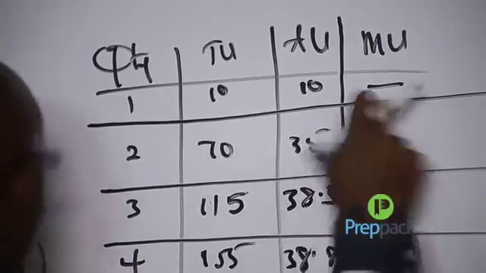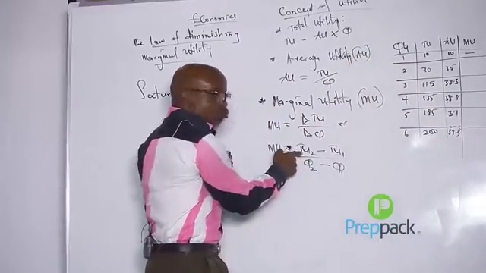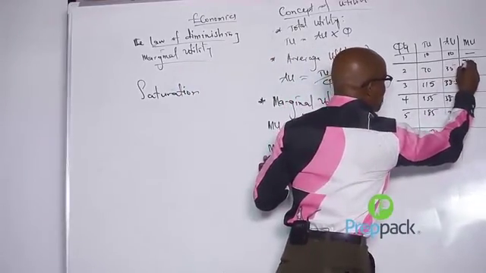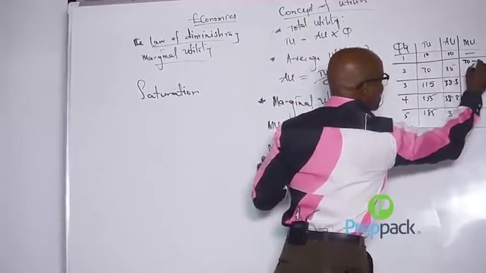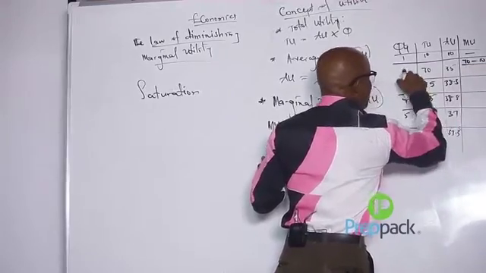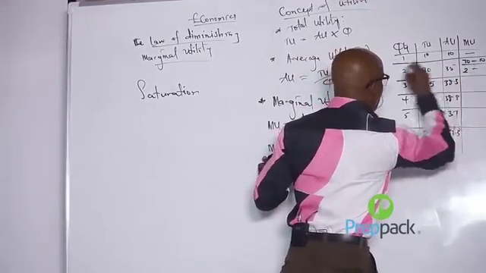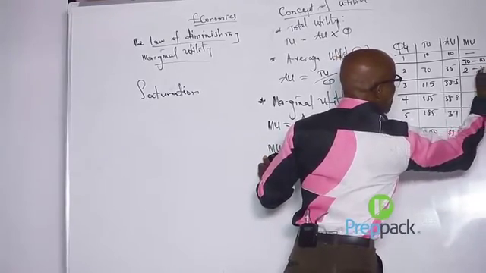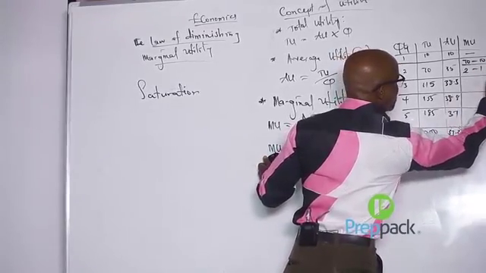Now to find this one, I would say TU2 minus TU1. Therefore, my TU2 is 70 minus TU1, which is 10, over Q2, which is 2, minus Q1, which is 1. And that gives me 60 over 1. Then my answer here is 60.